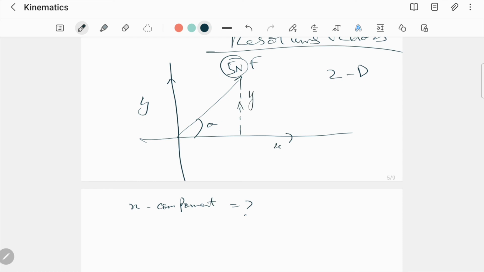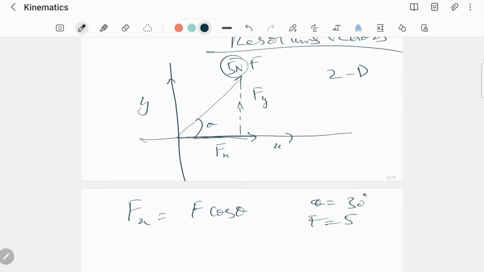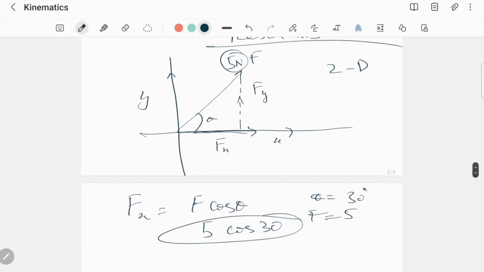The axis that is touching the angle would be the cos component of the vector. Okay? So let's call this f of x and let's call this f of y. In our case, f of x would just be f cos of theta. Let's suppose theta is equal to 30 degrees and f is equal to 5 newtons. This component would be f cos 30 and you will get the magnitude. fy in this case would be f sin of 30.